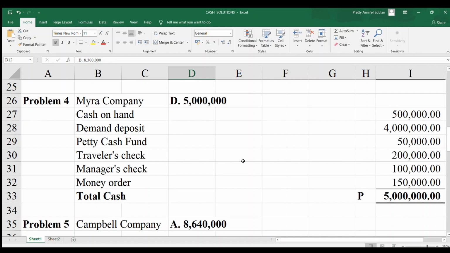Next is petty cash fund. So you already know petty cash fund is always part of cash. Traveler's check. Yes, that is included. How about manager's check? Yes, included also. And also with money order. So you total them, you will get 5 million. So the answer would be letter D, 5 million.